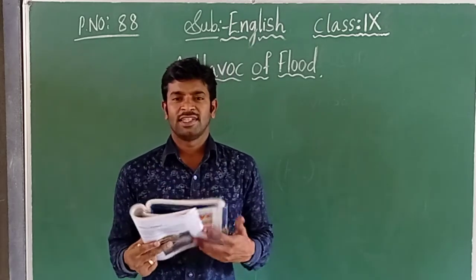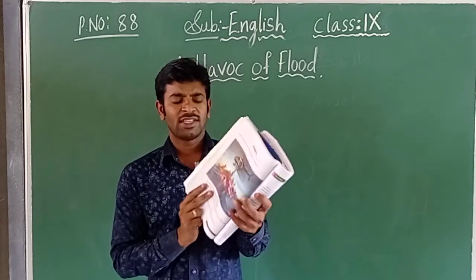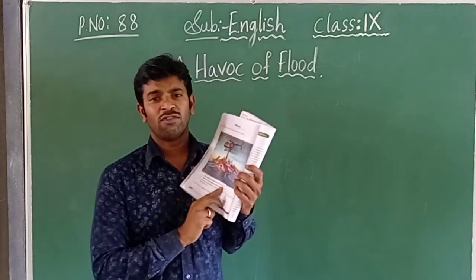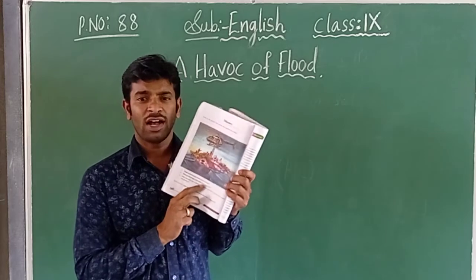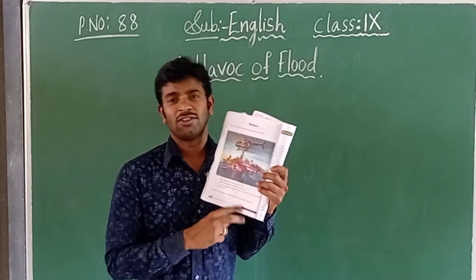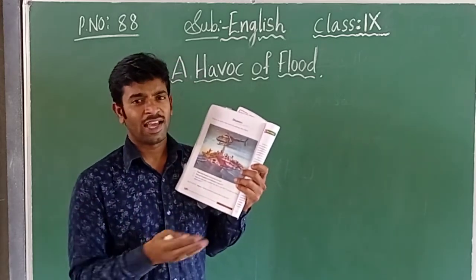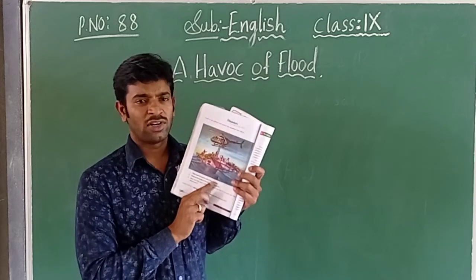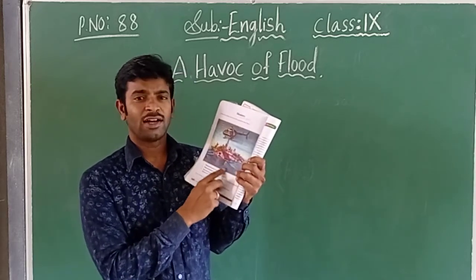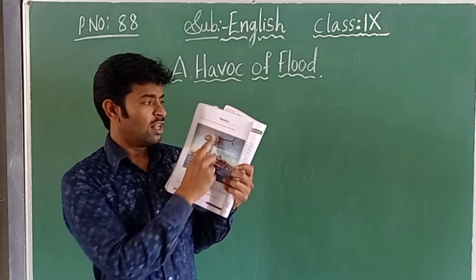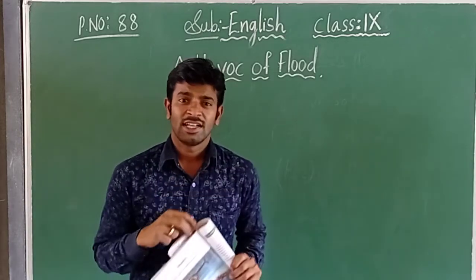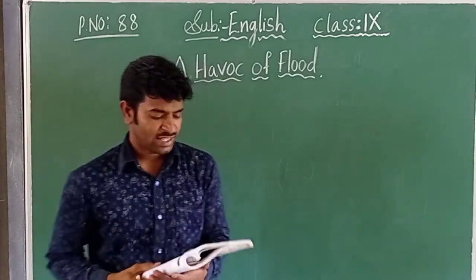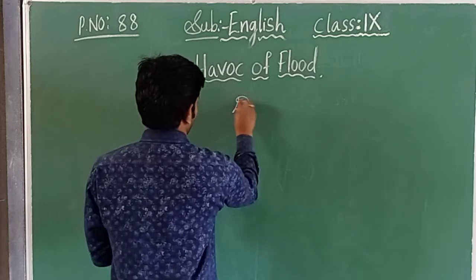Now, disasters. Floods are nothing but water. When heavy rainfall occurs, all the water gathers in our surroundings, and the surroundings are totally filled with water. So this is one type of disaster. Can you tell me the meaning of disaster, children?